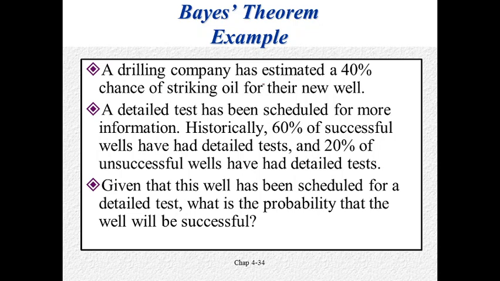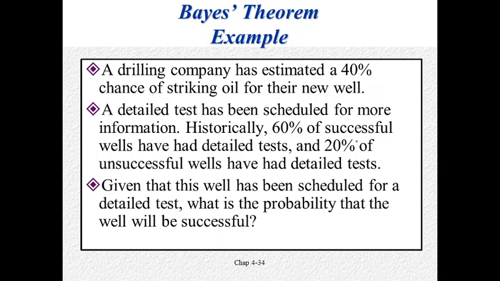A drilling company has estimated a 40% chance of striking oil for their new wells. Is it a prior probability, a posterior probability or a likelihood? Just think in your mind. A detailed test has been scheduled for more information, and the detailed test is an event.